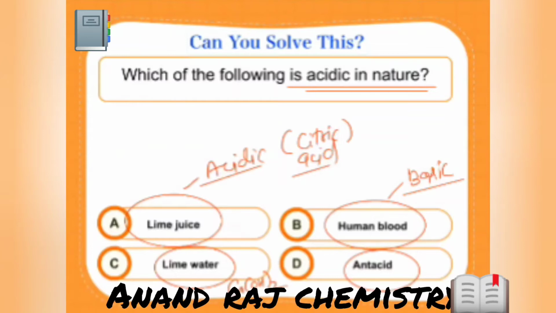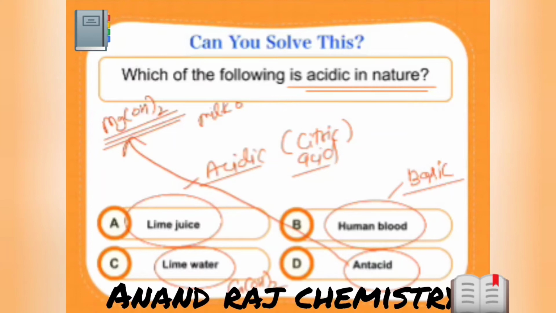Okay, now let's see. Antacid formula is Mg(OH)2. Okay, Mg(OH)2, milk of magnesia. Okay, and this one is basic in nature.